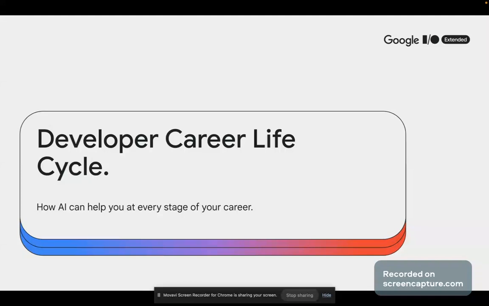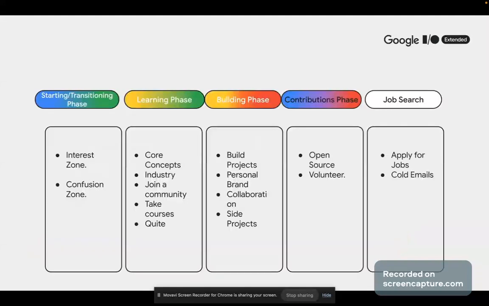Now, as a developer in my own career, I've gone through so many stages. Maybe we should get to it. I've gone through the starting and transition stage. During the first phase of my career, I was first of all confused, right? When I was in my starting and transitioning phase, I was very confused and I didn't even know what to do or where to start, what interest to go into. Like I said, I started from coding apps using Java, right?